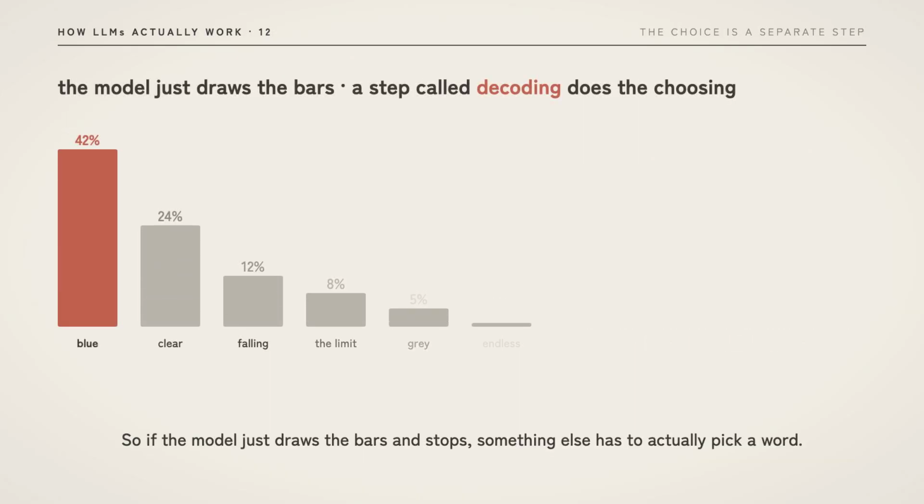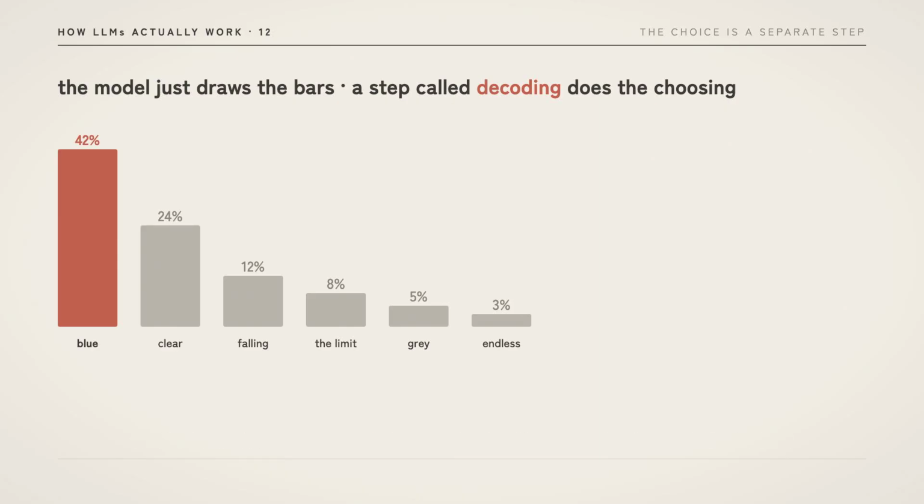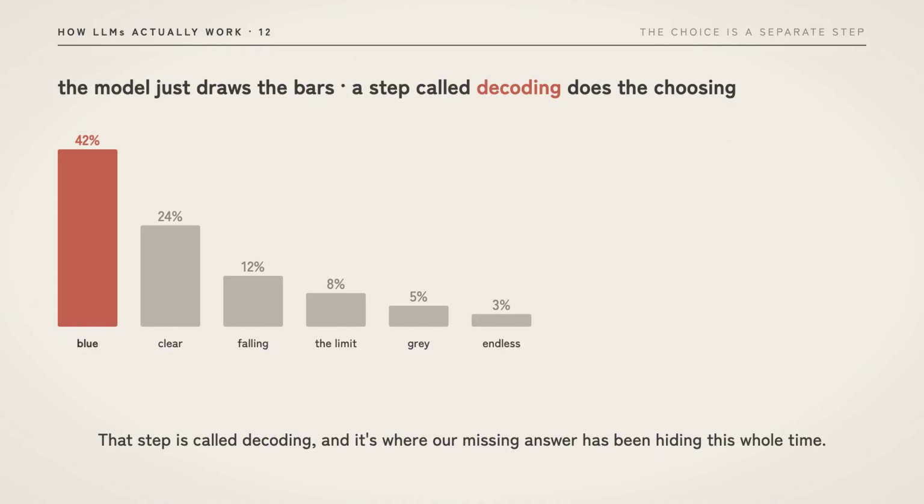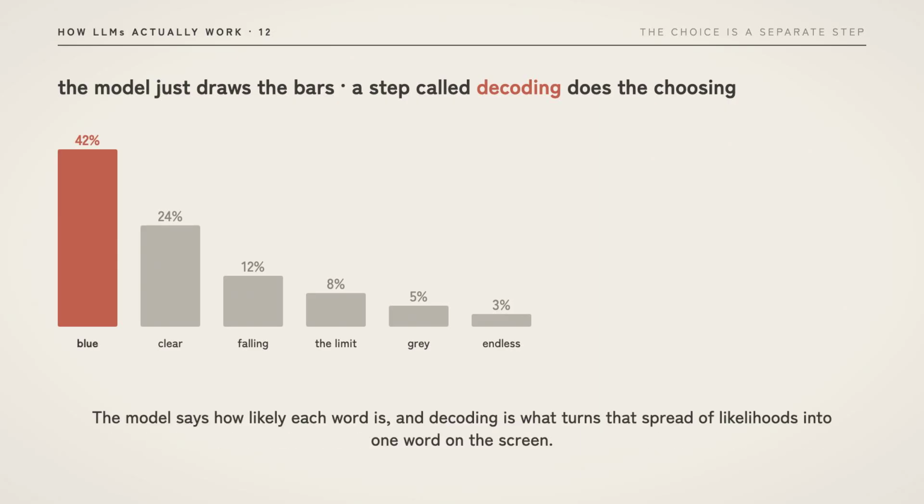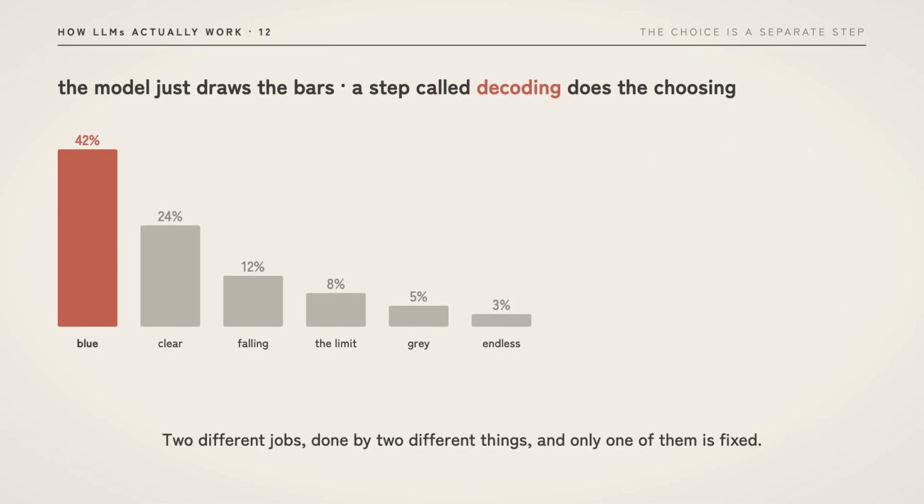So if the model just draws the bars and stops, something else has to actually pick a word. And that something is a completely separate step that runs after the model is finished. That step is called decoding, and it's where our missing answer has been hiding this whole time. The model says how likely each word is, and decoding is what turns that spread of likelihoods into one word on the screen. Two different jobs done by two different things, and only one of them is fixed.